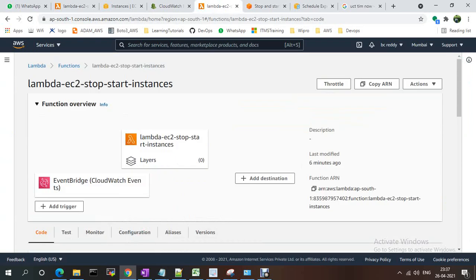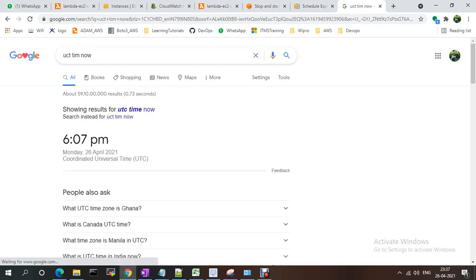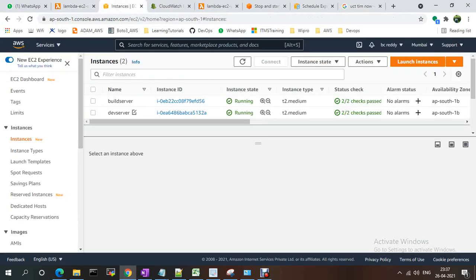Just need to go to here, just refresh the lambda function. My intention is 6:09. My lambda function needs to trigger, and this needs to stop the servers using lambda functions. Okay, using the scheduler we are going to stop the servers. Let's wait for a few minutes.